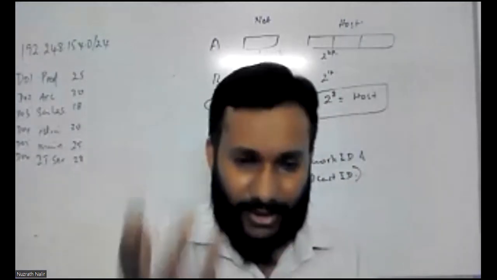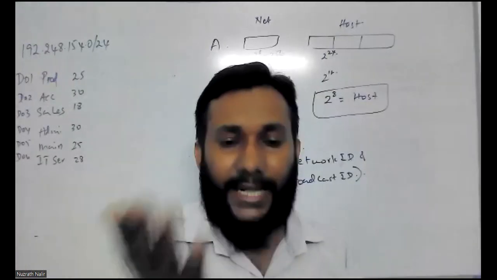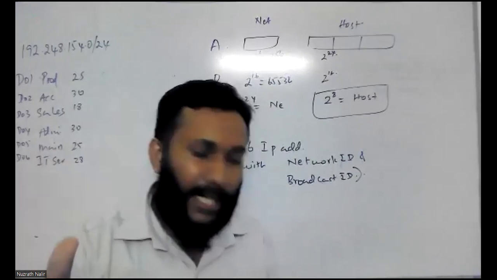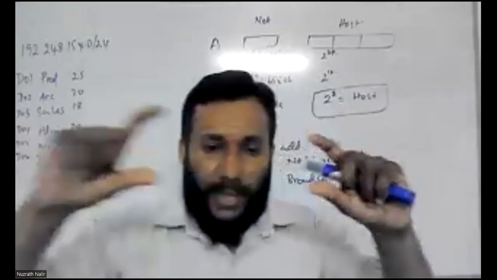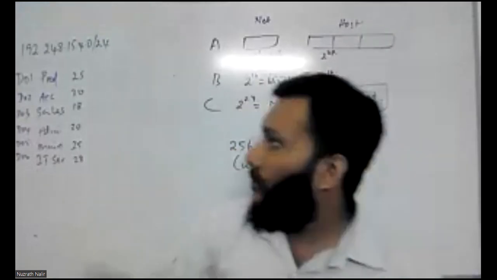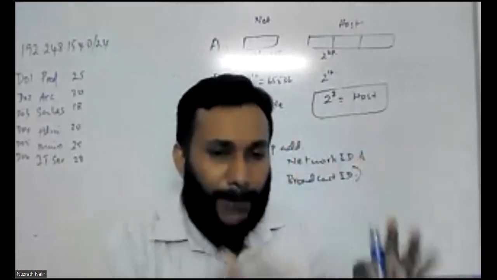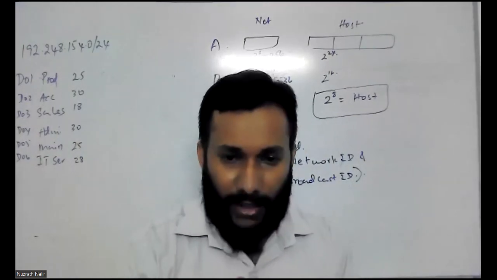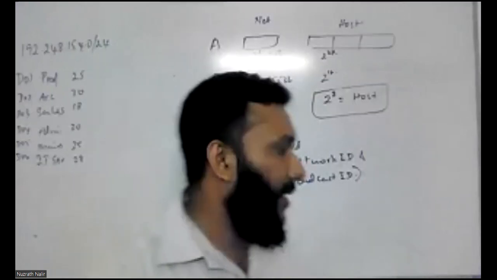They are asking, actually, the question is related to the C block: how many hosts are available. They are indirectly asking, how many addresses are available in the IP address block. The IP address block means this one. So the relevant IP address blocks are given by the ISP or the administrator, whatever it is. So I'm receiving this IP address. By using this IP address block, how many IP addresses can be retrieved from it? Either they can ask like that. So this question is relevant to your class C. Okay, my dear students.